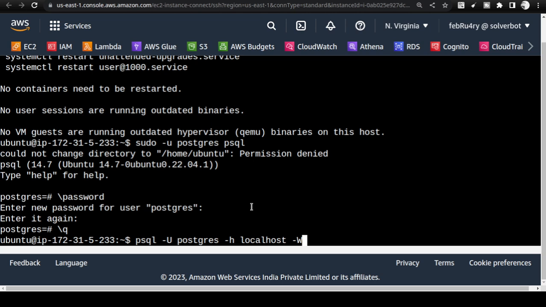In your office, in your work environment, or if you are working with any of the cloud services, you will be given a host name, and you will also be given a different username and a different password. All these three things only will be provided to you. The rest of the things no one will tell you. It is taken care of by someone else.